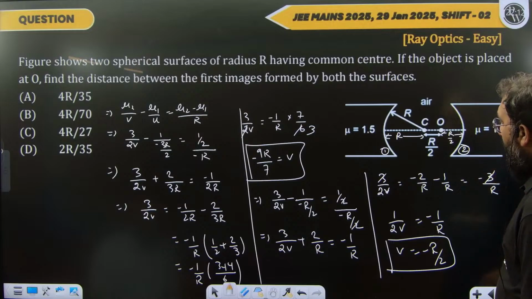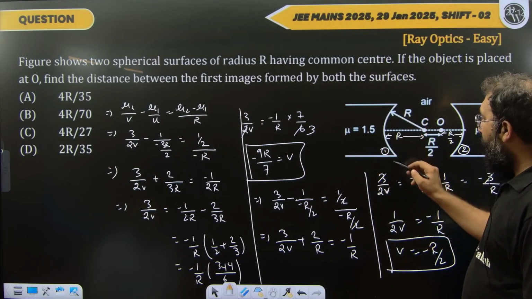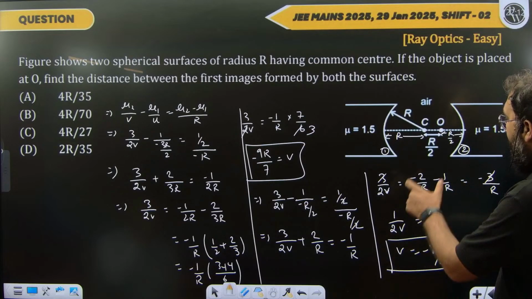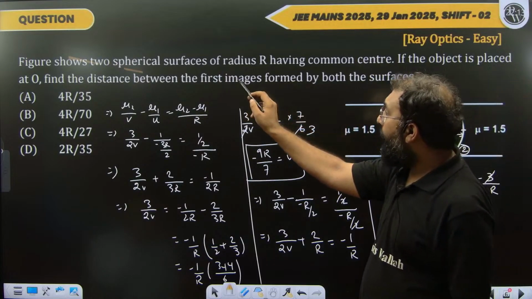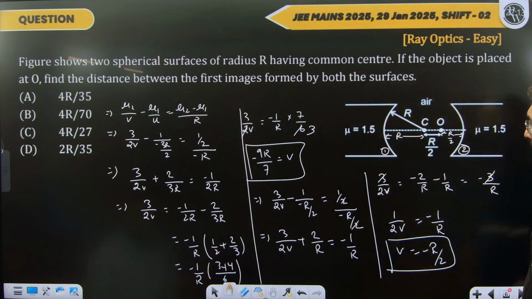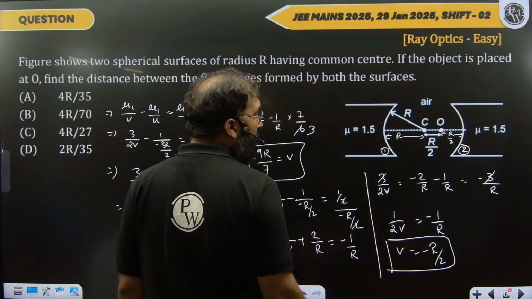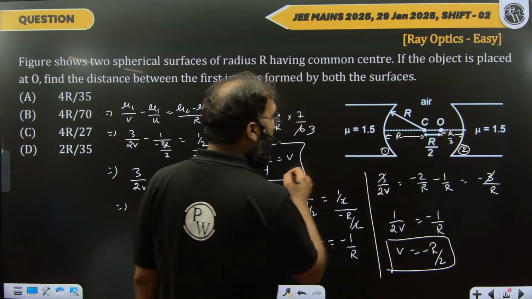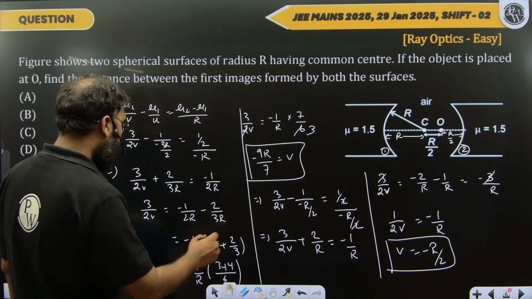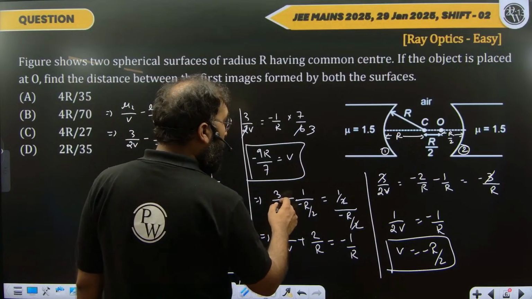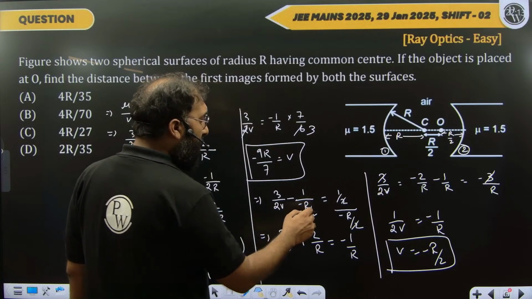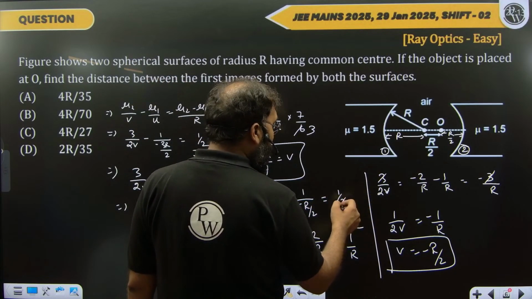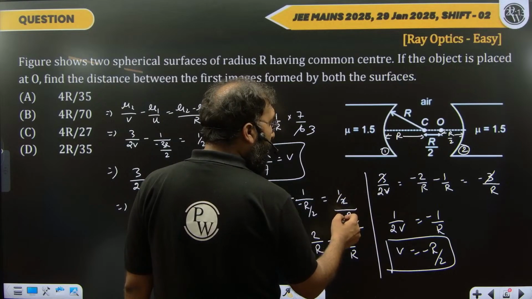So we have got the two images from the curved surface 1 and surface 2, and I just need to find out the distance between the two images that has been asked in the question. Distance between the first images formed by both the surfaces. Just a minute. mu2 upon v minus mu1 upon v equals to mu2 minus mu1 by r.